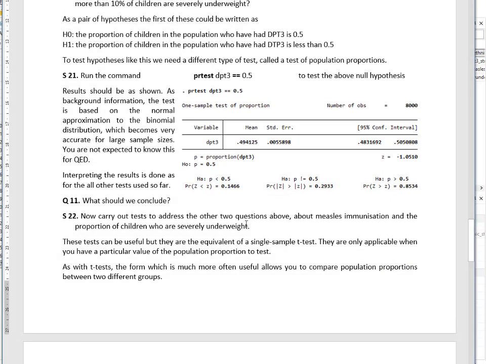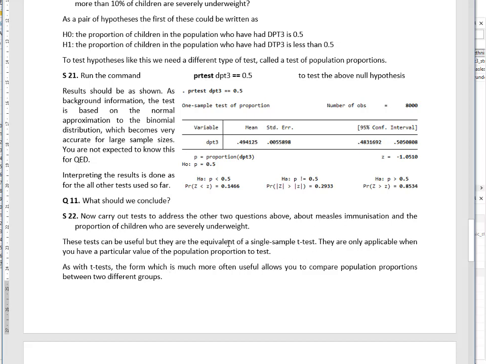Now we can do the same thing for the other two. Is it true that this gives us evidence that the rate of measles immunization in the population is greater than 50%? H0 would be that the proportion of children in the population who have had measles immunization is 50%. The alternative is that the proportion is more than 50%.